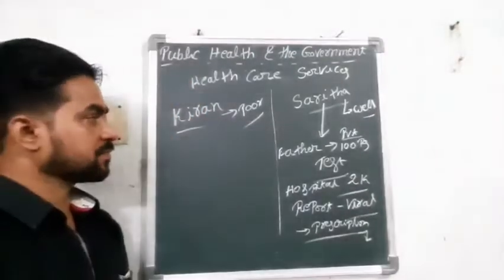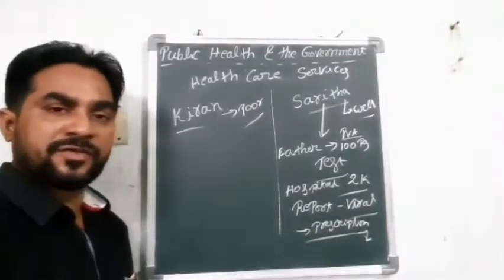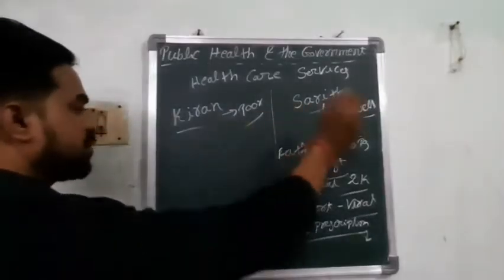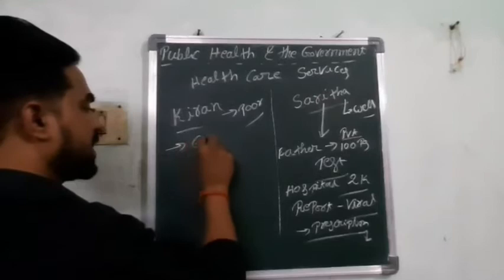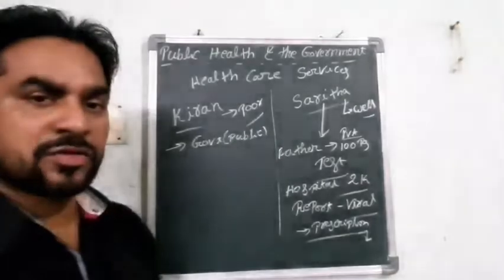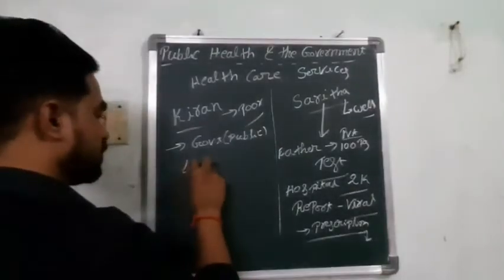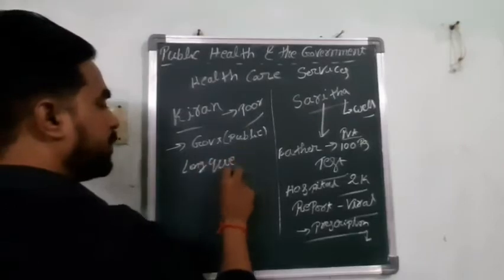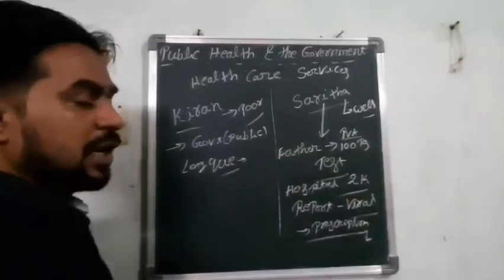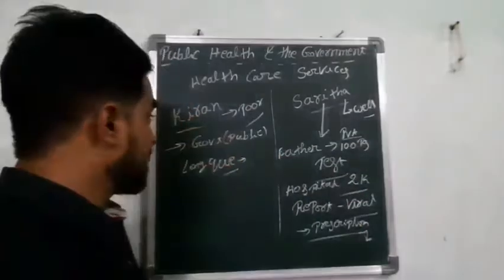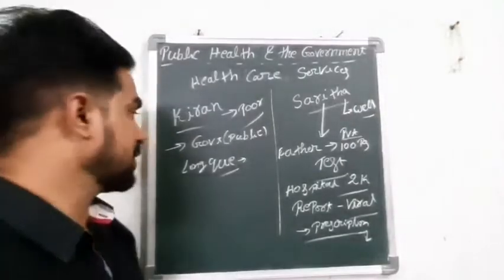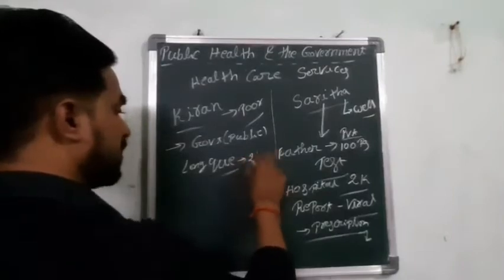But come to Kiran. Kiran's father is not from a well-to-do family. They belong to a poor family. So Kiran's father took her to the government hospital, otherwise called a public hospital. When they reached the hospital, there was a long queue. People at government hospitals have to wait in a long queue. Kiran was also struggling, unable to stand much, but they had no other option, so they stayed more than 2 or 3 hours.